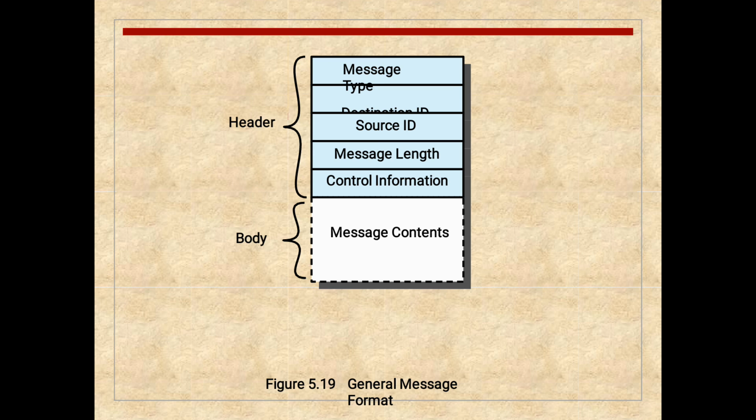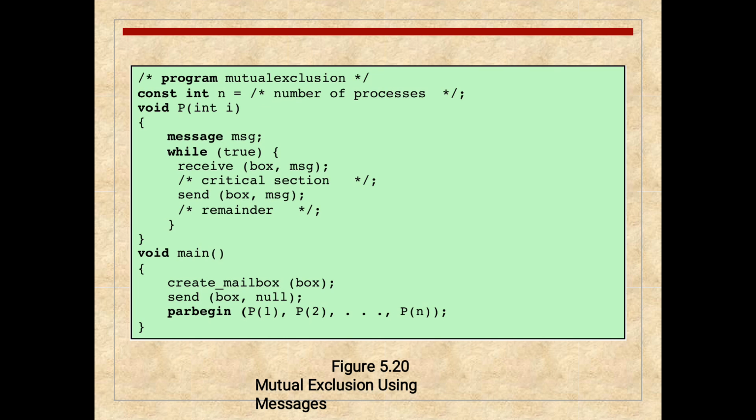And this is the general message format. There are two parts in the message format: header part and body part. The header part has five fields: message type, destination ID, source ID, message length and control information, and the body has the message content. This is the general message format. And this is mutual exclusion using messages. See the code once, and I hope you can understand easily. If you do not understand, call me once, I will explain clearly.